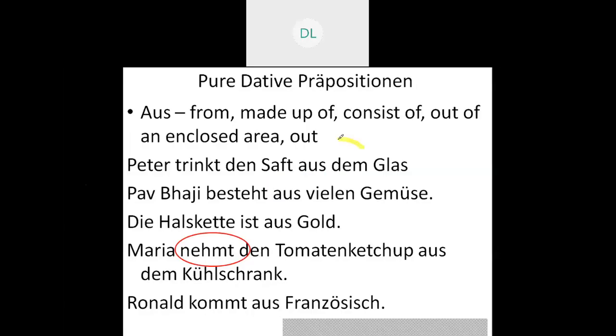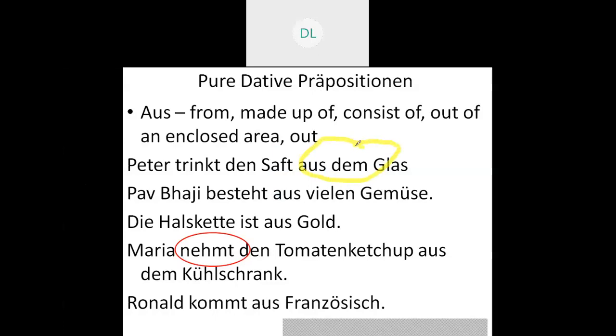The first one, Peter trinkt den Saft aus dem Glas. That is, Peter drinks the juice from the glass. Now this aus is a pure dative preposition. Whatever comes after aus will be dative. So that is aus dem Glas.